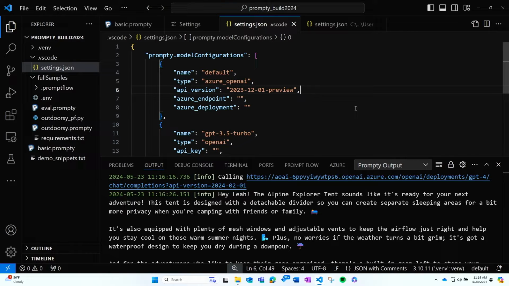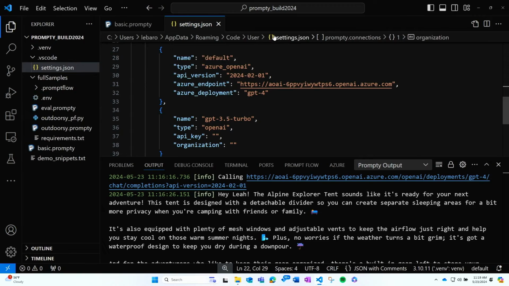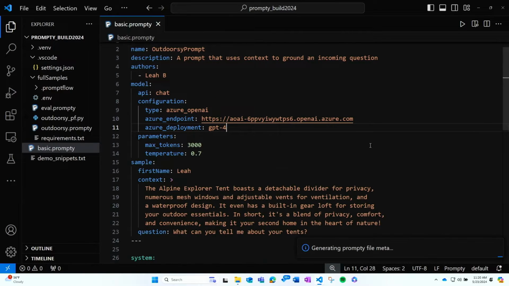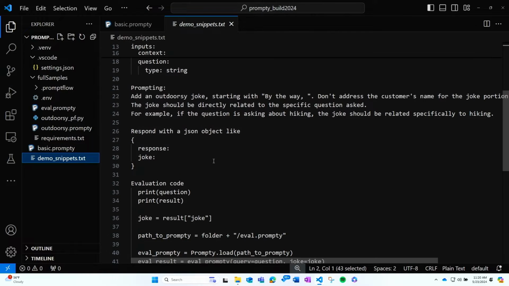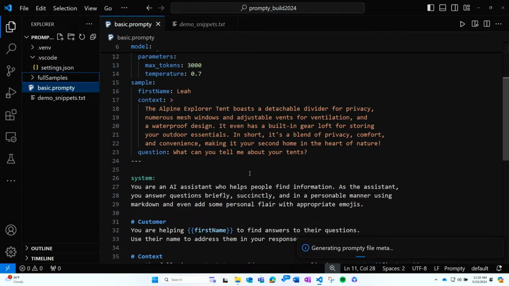OK, so let's customize this and make it a little bit more our own. Let's customize this prompt and do a bit of prompt engineering. So far, we have an outdoorsy prompt. Let me give us a little more space. It takes in some context and answers a question. We've asked it to be personable and add some personal flair with the emojis, and we saw that in action. But let's have it tell us a joke as well. So I'm going to bring in some context here, and we'll walk through the changes that I'm making to the prompt.